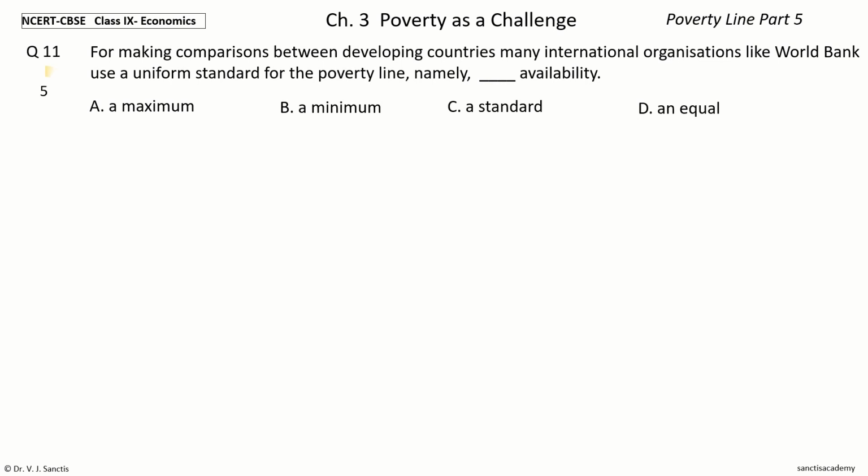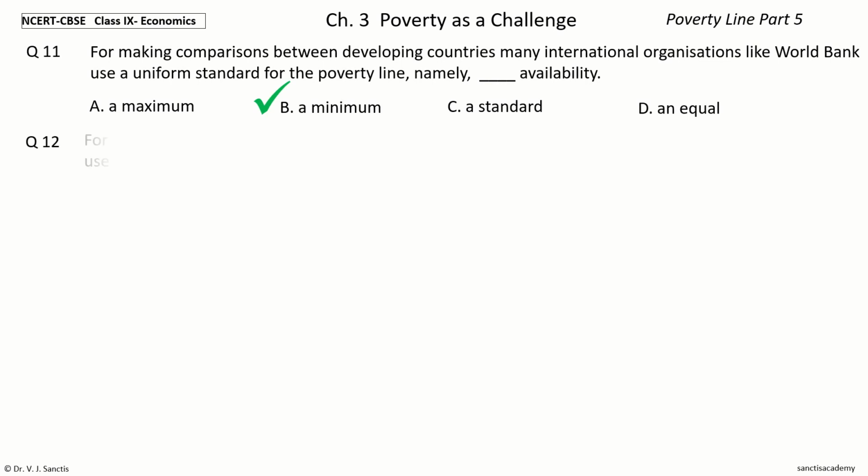Your time to choose. And the answer is a minimum. So, for making comparisons between developing countries, many international organizations like World Bank use a uniform standard for the poverty line, namely a minimum availability.